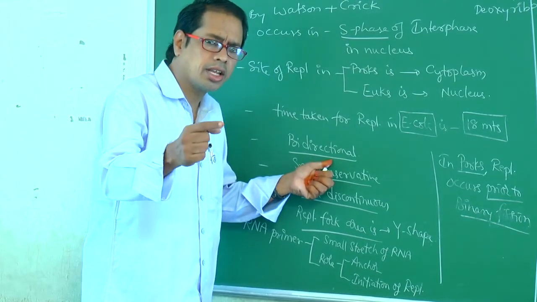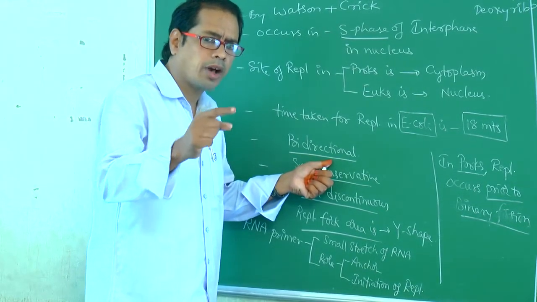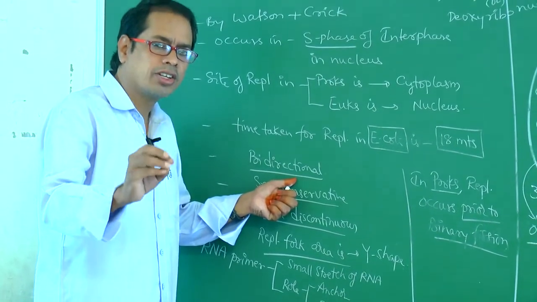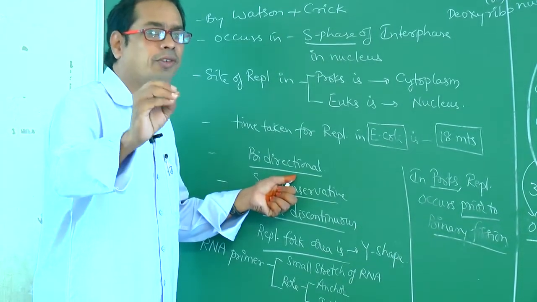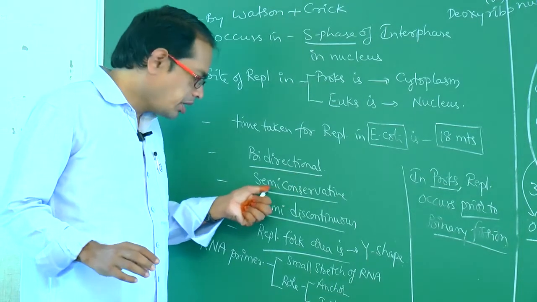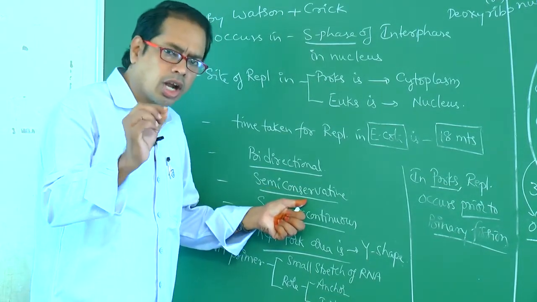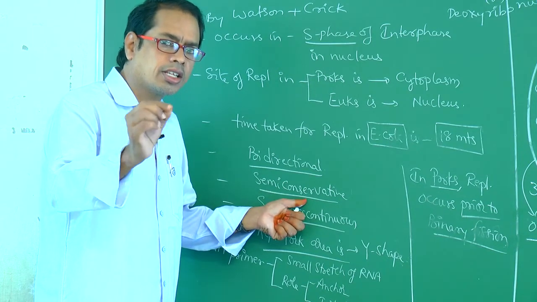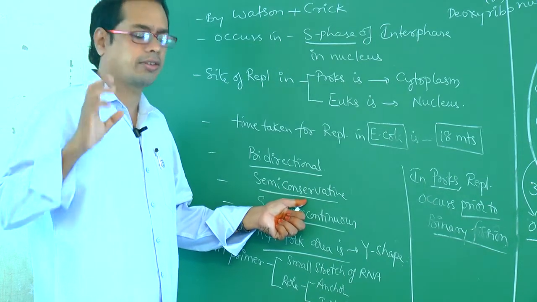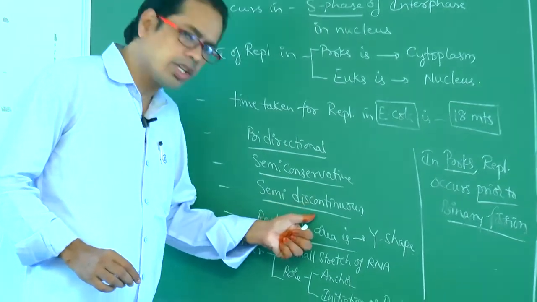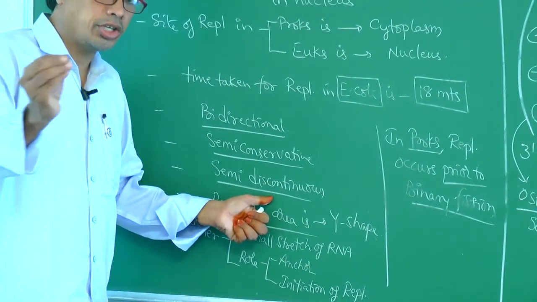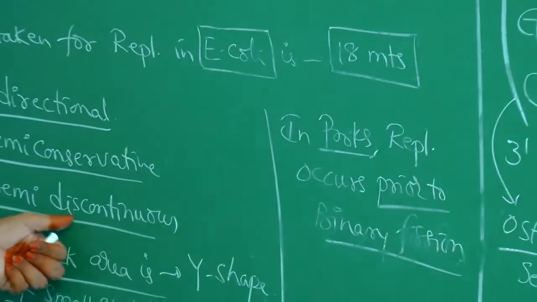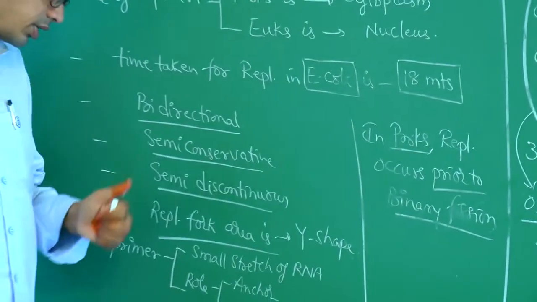So what I wrote here, bidirectional. Bidirectional means, what is the reason? One strand will be forward, the other strand will be backward. Don't say one strand is 5 to 3 and the other is 3 to 5. Semi-conservative means in each daughter DNA molecule, one strand is the old strand, the other strand is the new strand. What is semi-discontinuous? One strand is continuous, the other strand is discontinuous. So that's why it is so-called semi-discontinuous.